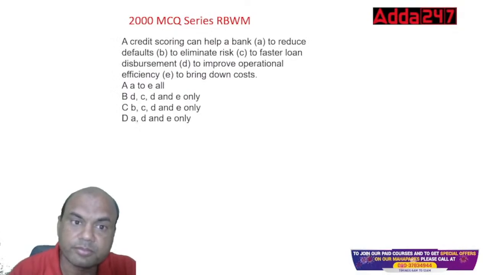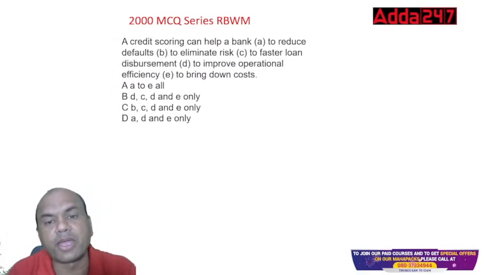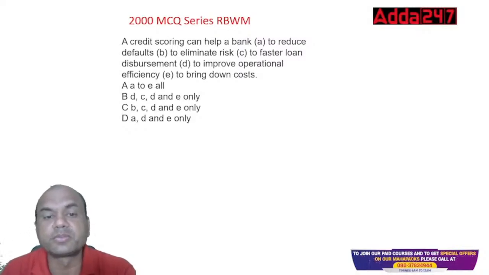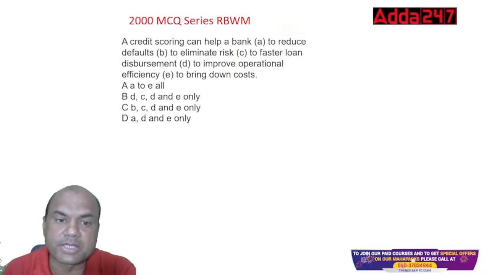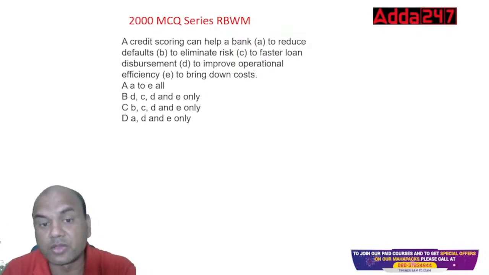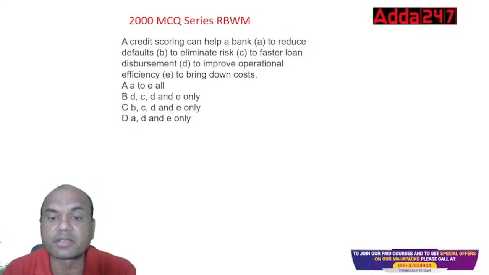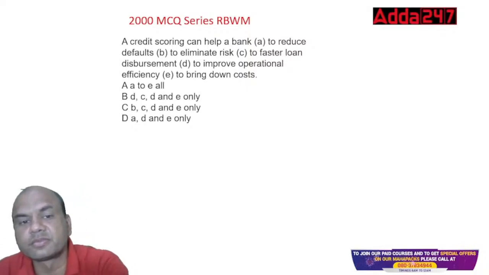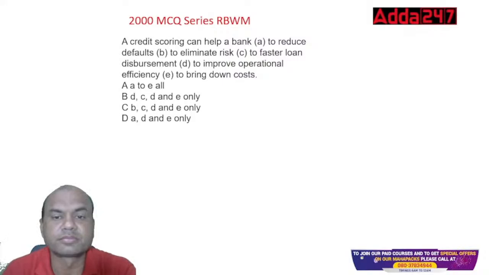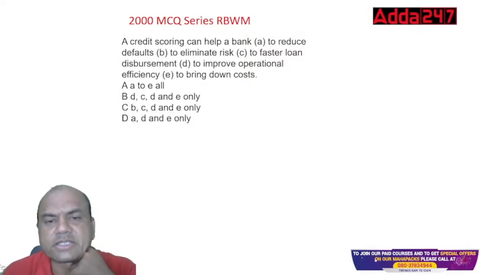A credit score can help a bank to reduce defaults, eliminate risk, speed up loan disbursement, improve operational efficiency, and bring down the cost. Now think, what is the answer? Very simple one, isn't it? What do you say, guys? Is it all of them? How many of you think all of them, A to E all? Type in the comment section.